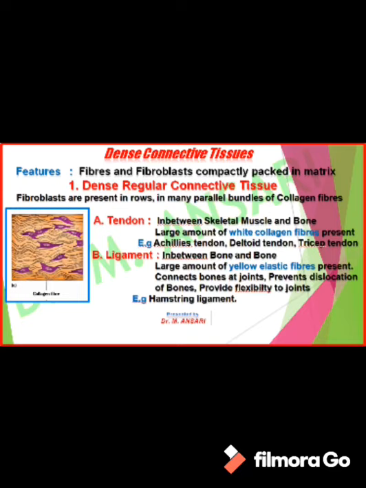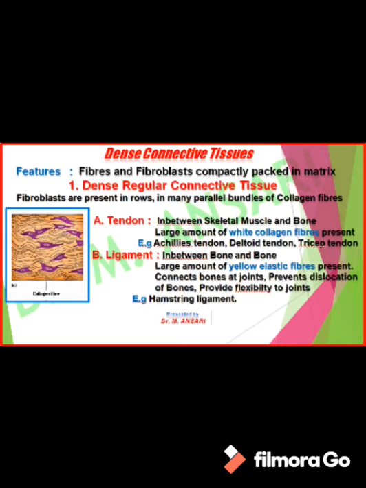Another type of connective tissue is the dense connective tissue. As I told earlier, in dense connective tissue the fibers and fibroblasts are compactly packed in the matrix, hence the name is given: dense connective tissue. There are two types of dense connective tissue, that is dense regular and dense irregular. In dense regular connective tissue, the fibroblasts are present in rows in many parallel bundles of collagen fibers.